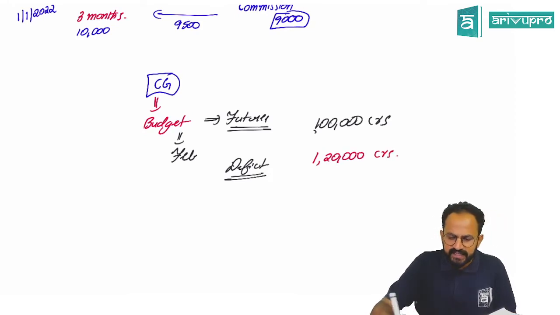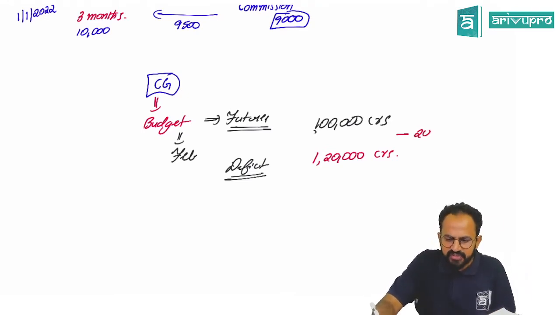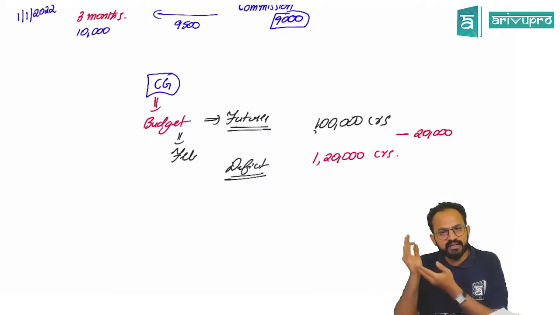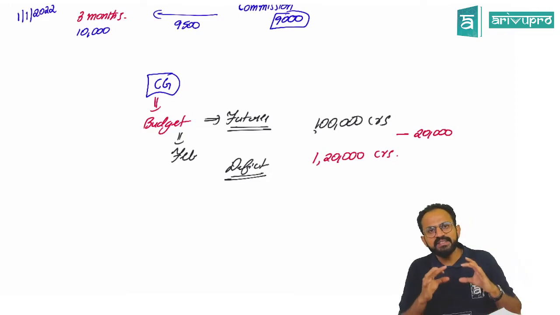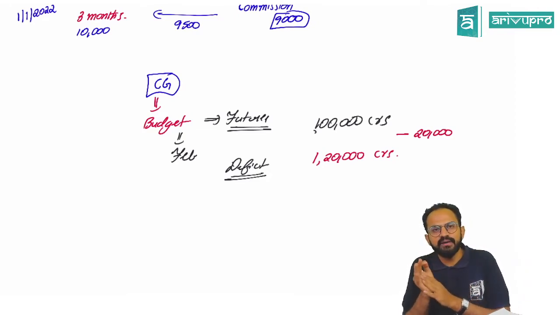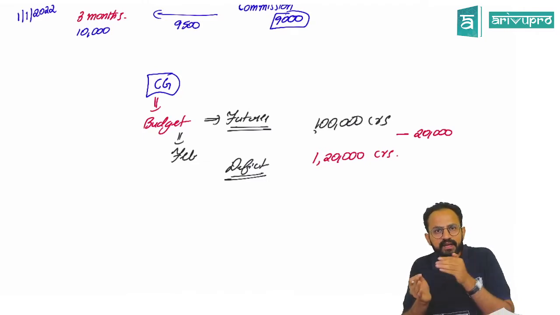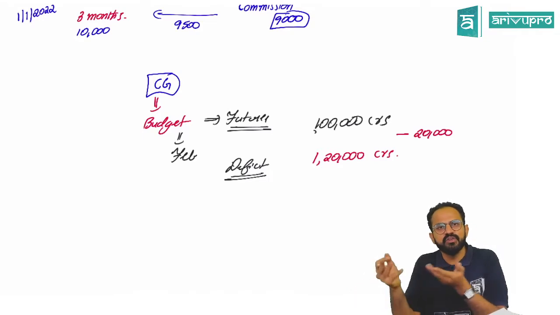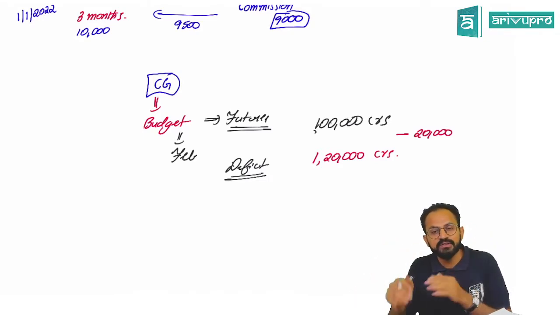So sir, this excess 20,000, from where will we get it? We don't have that money. This is called a deficit budget. Surplus: we anticipated our expenses to be 1 lakh, but in reality we spent only 80,000. If the actual expenses are less than your budget, it is called a surplus budget. That never happened, and it will not happen either.